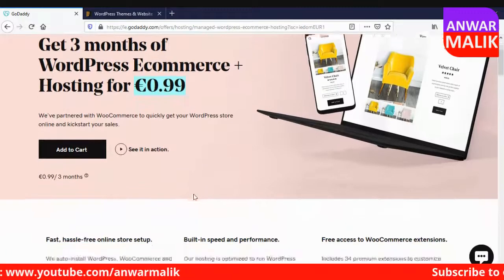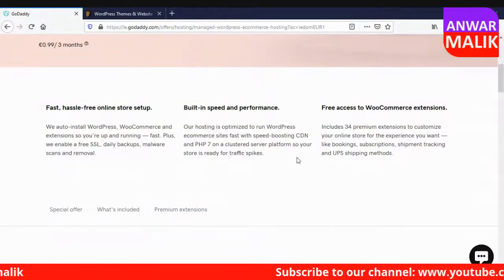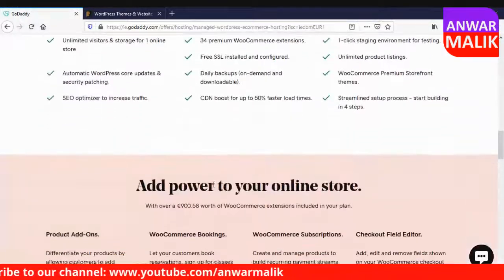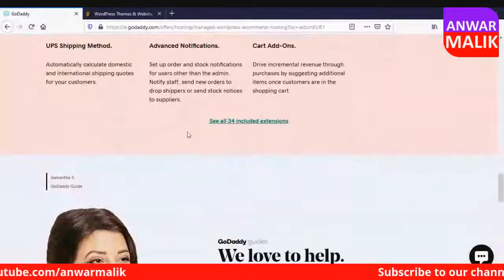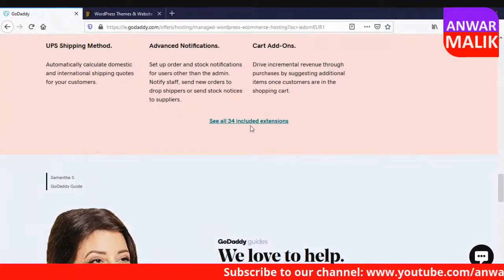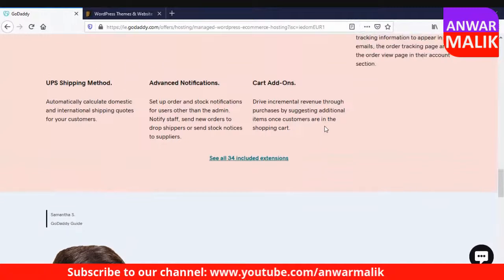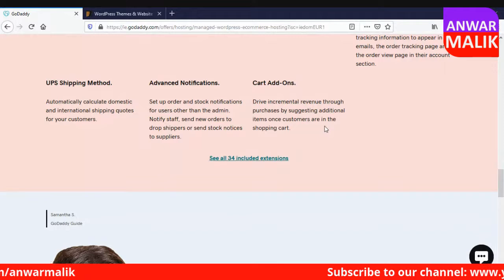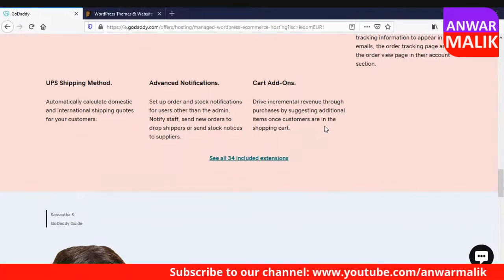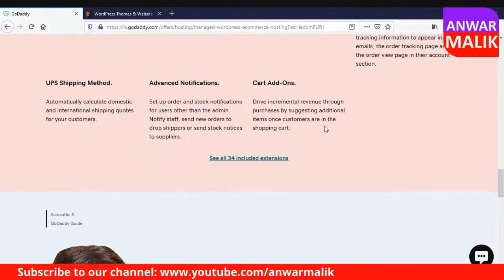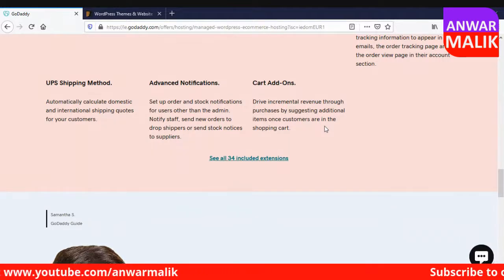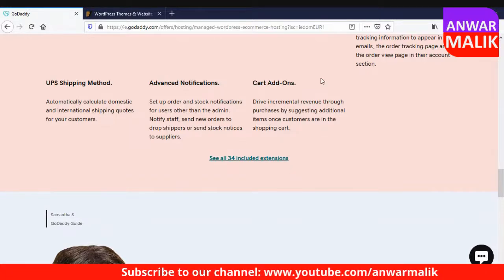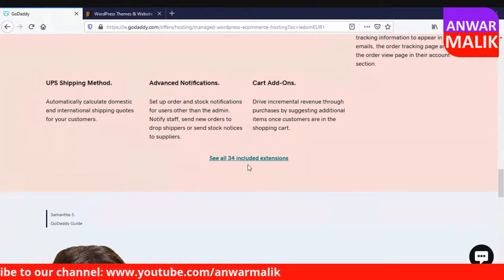All right. So they have more detail on what they are offering here, and if I scroll down, here I want to see the 34 included extensions. If you go to WooCommerce and you want to buy one of their premium extensions, it will cost you somewhere from $69 to $100 for one domain. Some of them might be $49, but on average they are $69 plus something. All right. So with this hosting, at 99 cents for 3 months, you get all those things.